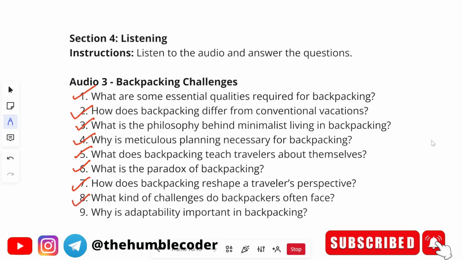Moving on to the next question, what kind of challenges do backpackers often face? The correct answer will be: backpackers often face challenges like harsh weather, navigation issues, and limited resources. Moving on to the next question, or the last question that we have, why is adaptability important in backpacking? The correct answer will be: adaptability is crucial because conditions and situations can change unexpectedly during the journey.